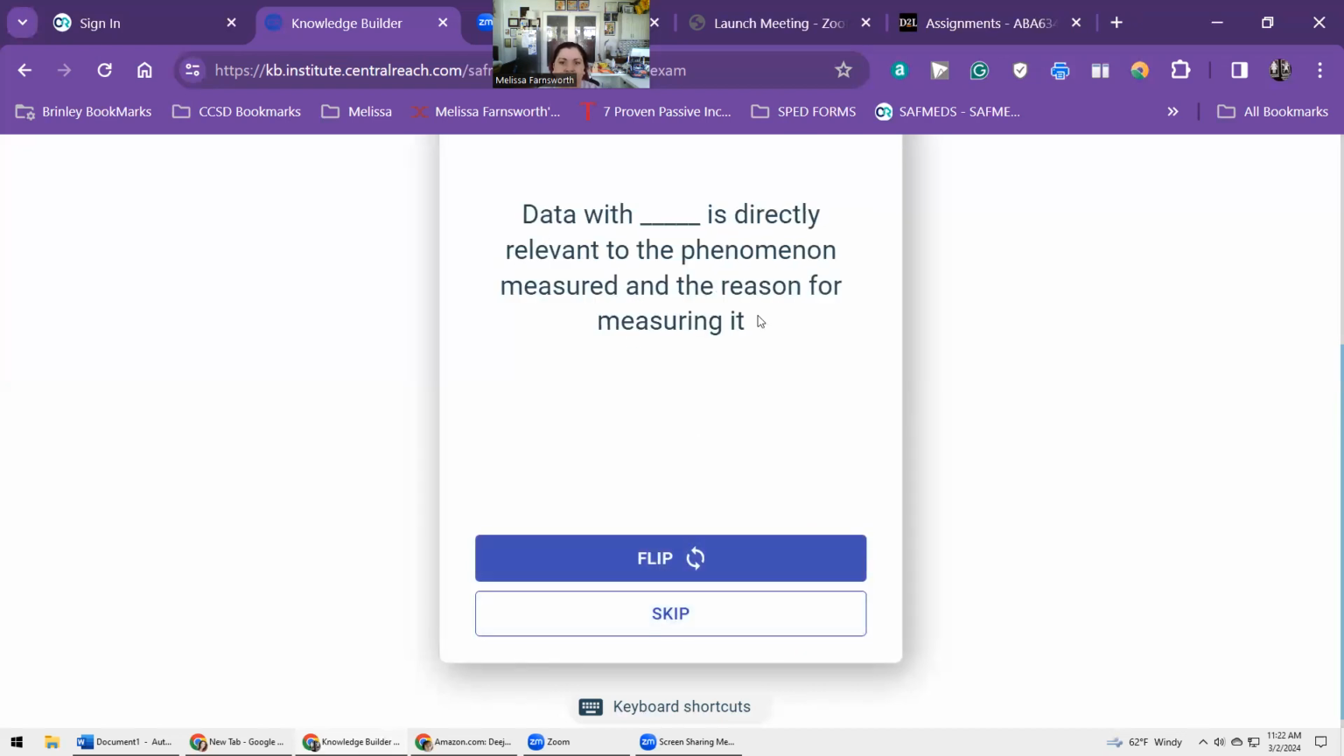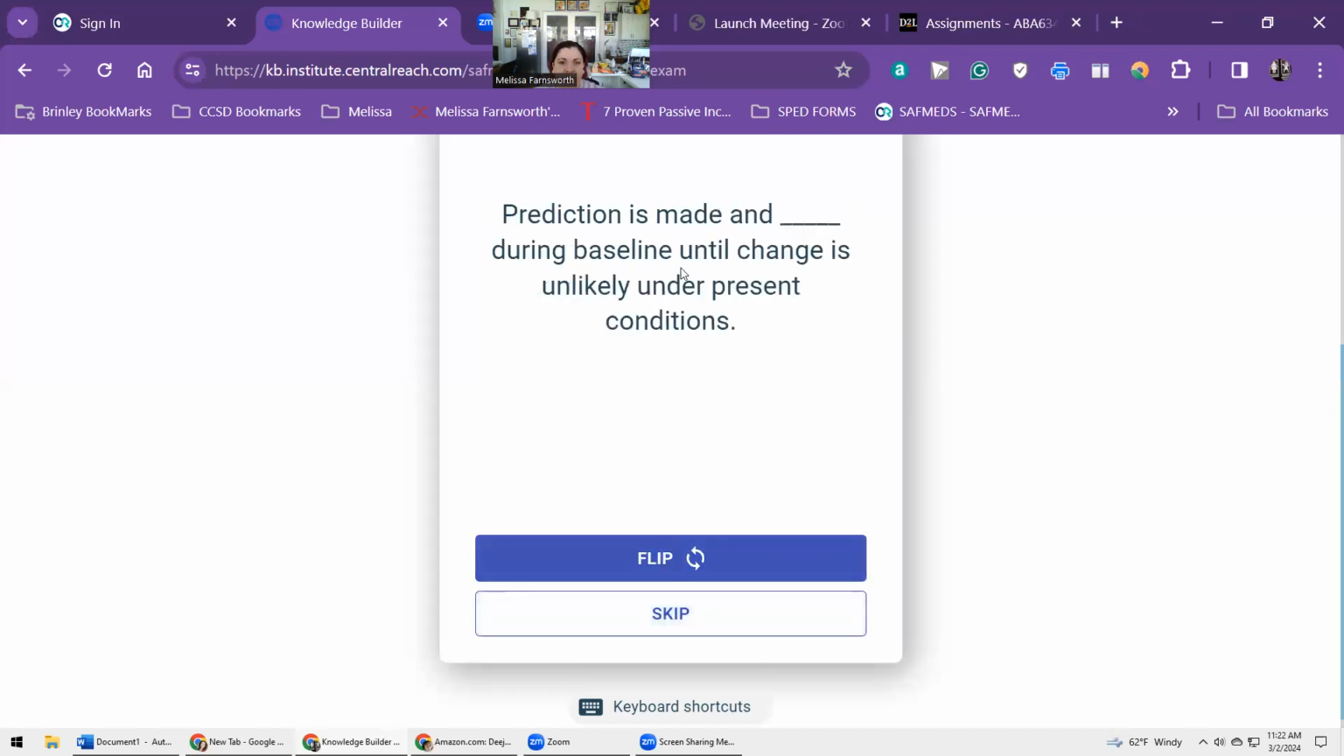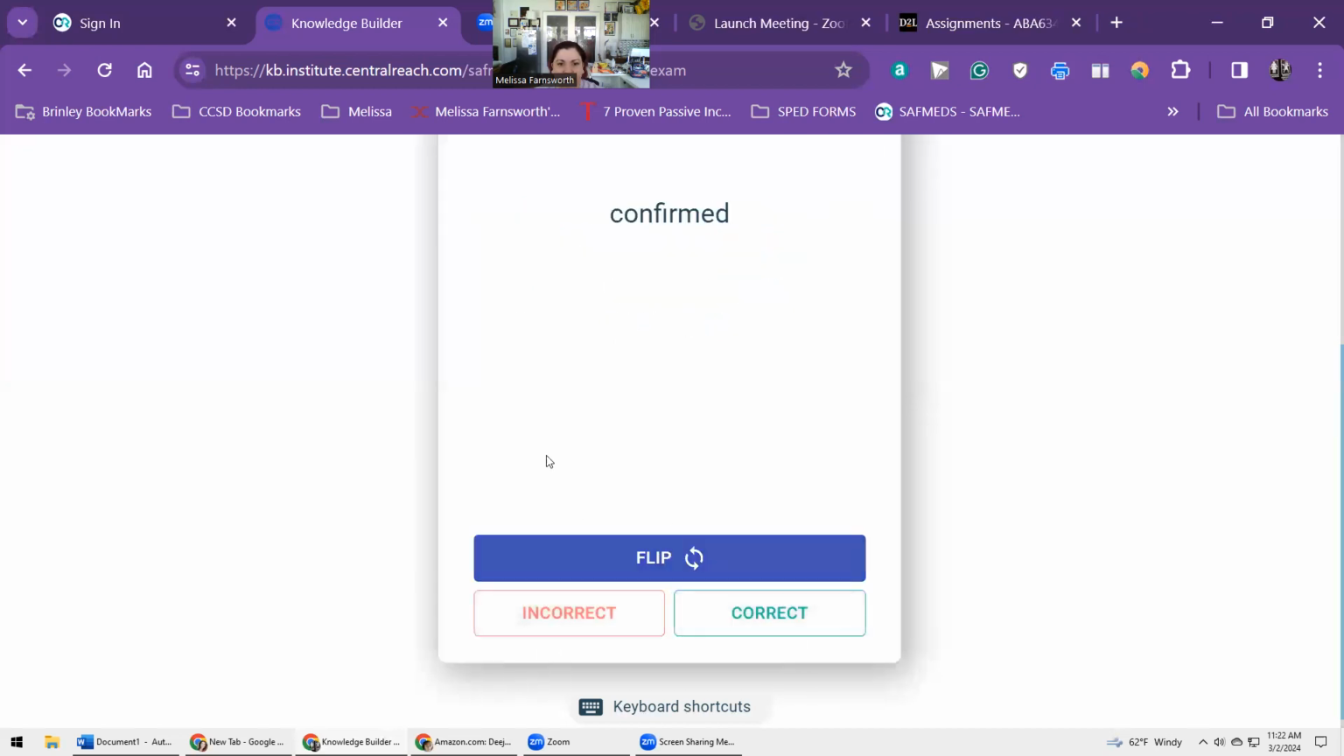Data with blank is directly relevant to the phenomenon measured and the reason for measuring it. Validity. Prediction is made and blank during baseline until change is unlikely under present conditions. Confirmed.